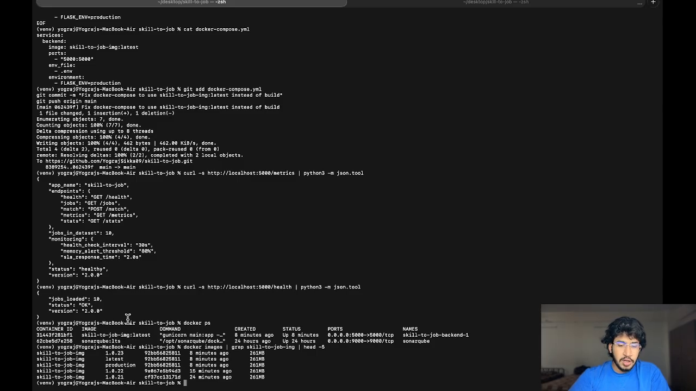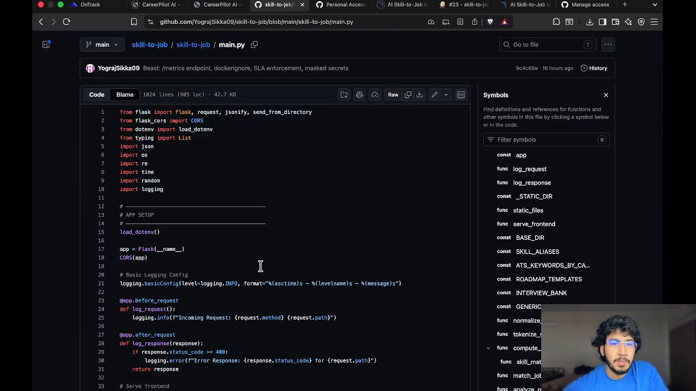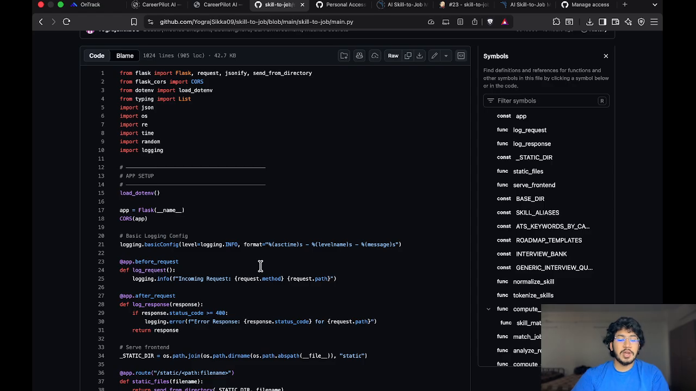I will show you my main.py and check what is in it. So this is my main application file, which is about 1,000 lines long. The key parts of this pipeline are the 5 API endpoints. I had built the 5 API endpoints here: the health endpoint, the match endpoint which does the actual job matching, the metrics endpoint for monitoring, a jobs endpoint that lists all the available jobs, and a stats endpoint. Now let's go to the Jenkinsfile.